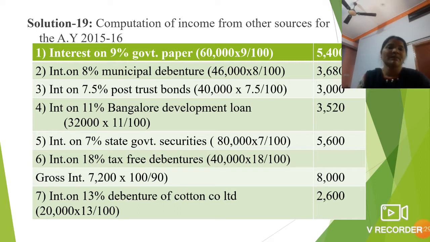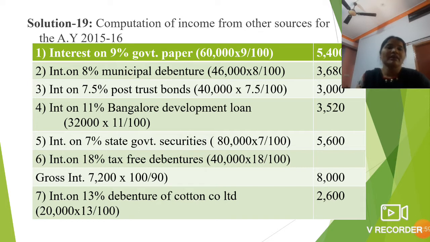Interest on 8% municipal debentures, 46,000 into 8% divided by 100, your calculated amount is 3,680. Interest on 7.5% port trust bonds, 40,000 into 7.5 divided by 100 means your amount is 3,000.